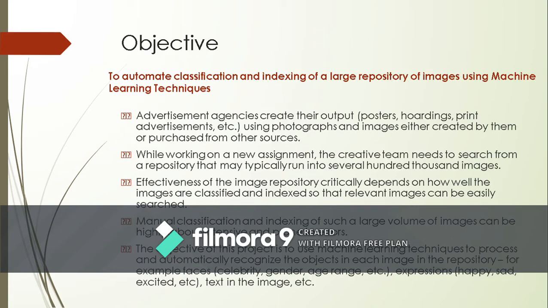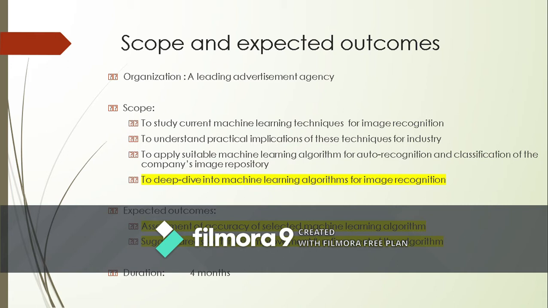That's the main target we are trying to achieve: classifying the images automatically using machine learning techniques. As you will see ahead, our target was to specify the gender, the age, expressions, emotion recognition, and various other things, to classify the image in as much detail as we could, so that through its captions it can be properly classified. The scope is to dive into machine learning algorithms for image recognition, to use machine learning for automatic recognition and classification of the company's image repository.